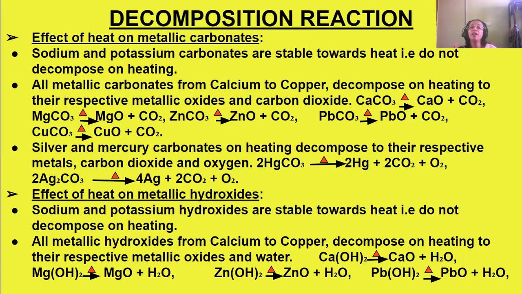Now, in case of metallic hydroxides, sodium and potassium hydroxides are stable towards heat, that is, they do not decompose on heating. Whereas the other metal hydroxides from calcium to copper decompose on heating, forming their metallic oxides, and water is formed. Like Ca(OH)2 gives CaO plus H2O, magnesium hydroxide gives MgO plus H2O, zinc hydroxide gives ZnO plus H2O, lead hydroxide gives lead monoxide and H2O.